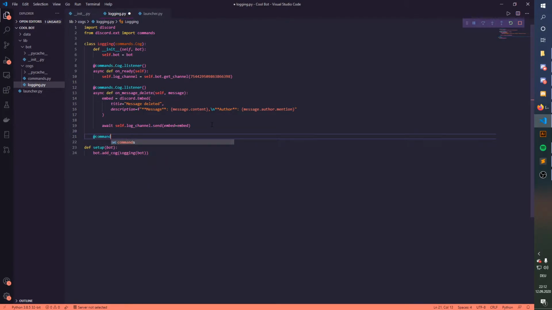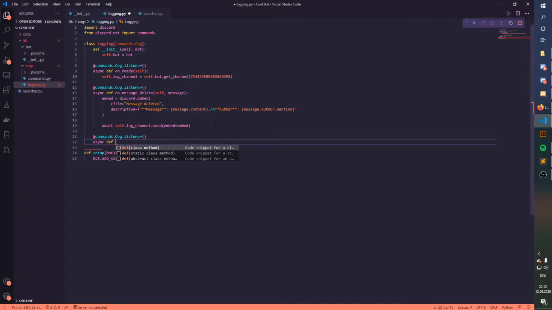Next we're going to add commands.Cog.listener, and that's basically the same process as here. async def on_message_edit, and in here we'll say self and basically before and after.